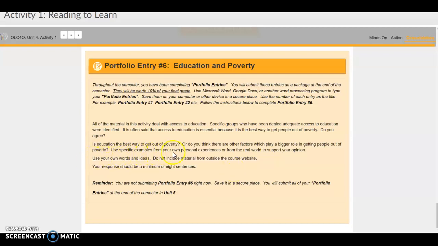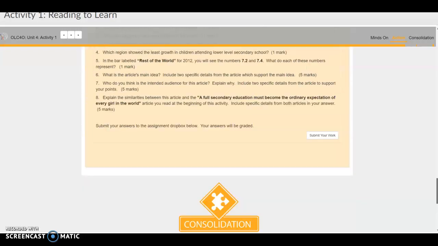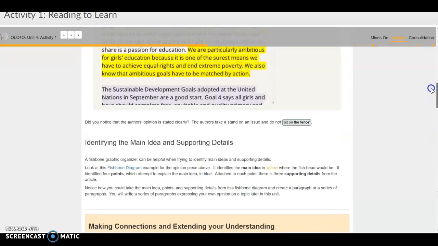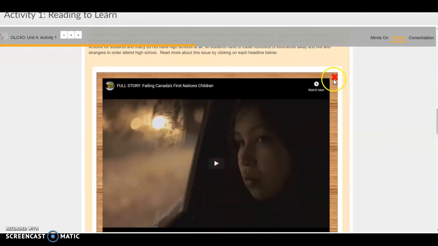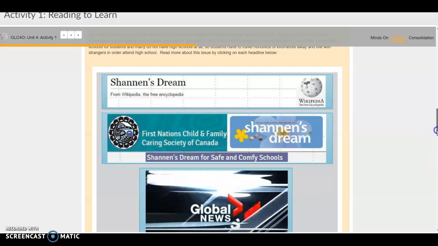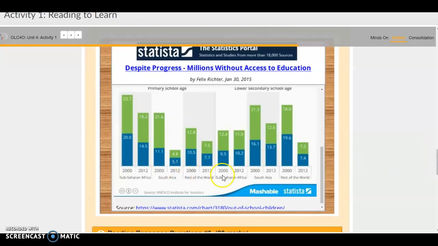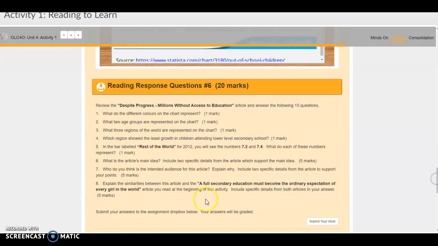So use specific examples from your own personal experiences if you like, or from the real world to support your opinion. If you like, you can use some examples from what you've learned about the real world in this activity through this article, or through the video and articles on Shannon's dream, or through this article you've read here about millions not having access to education. So feel free to use material from the activity if you like to support yourself. But please don't research these questions outside of the course. I do not want outside research.